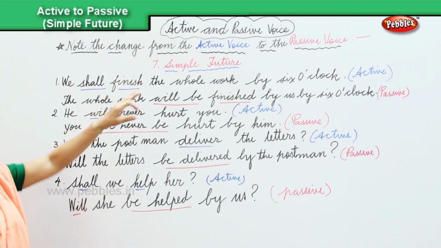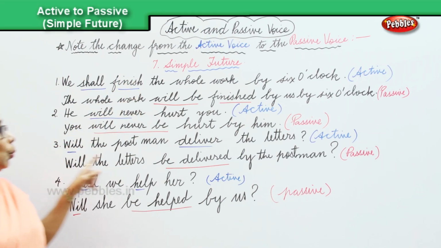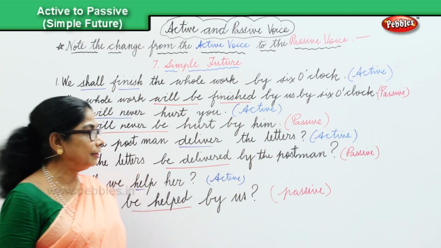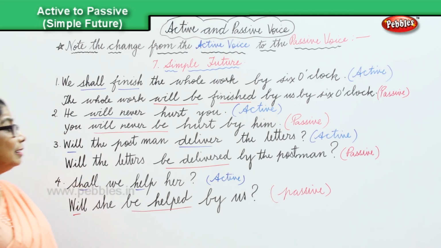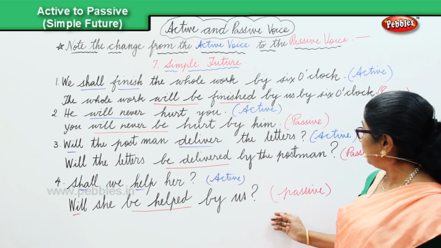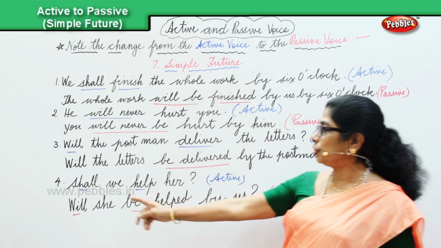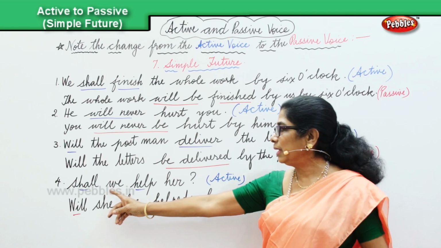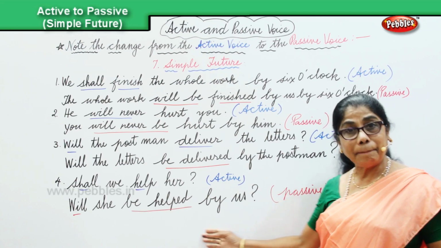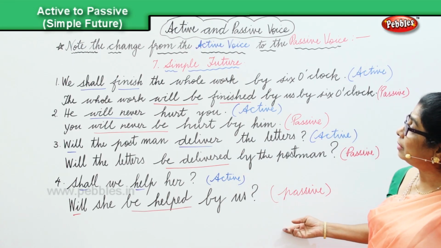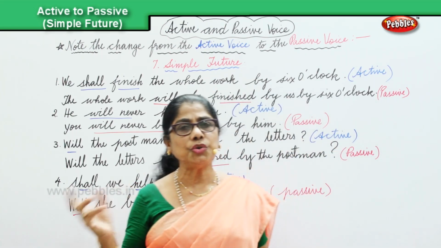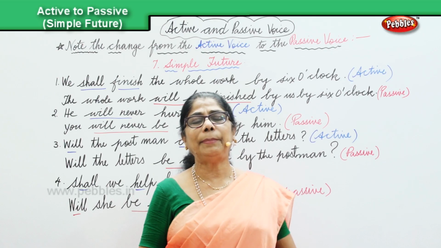Passive. Let's look at the simple future. The third sentence. Will the postman deliver the letters? That's in the active. Will the letters be delivered by the postman? That's the passive. And finally, in the simple future, let's look at the last sentence. Shall we help her? The active. Will she be helped by us? In the passive. So we have learned the active and passive voice in the simple future, changing over the active into the passive voice.